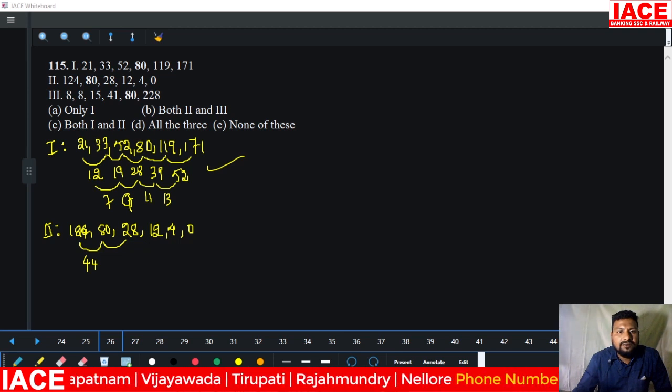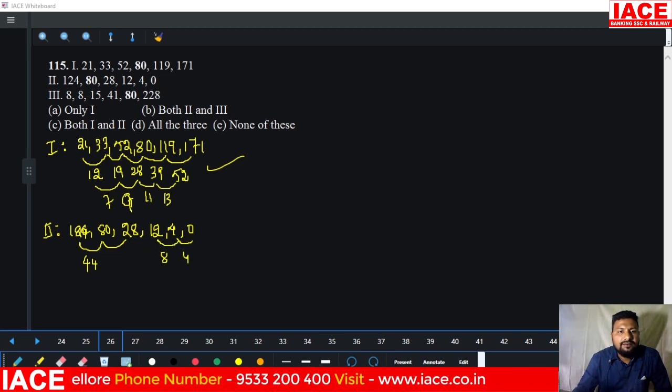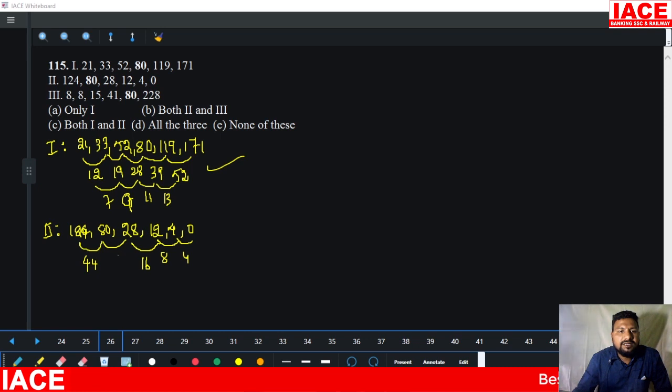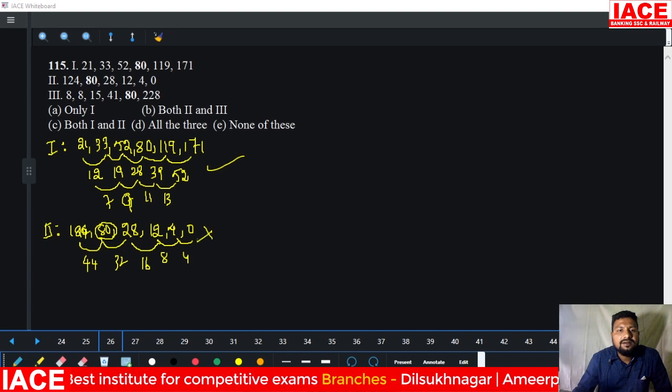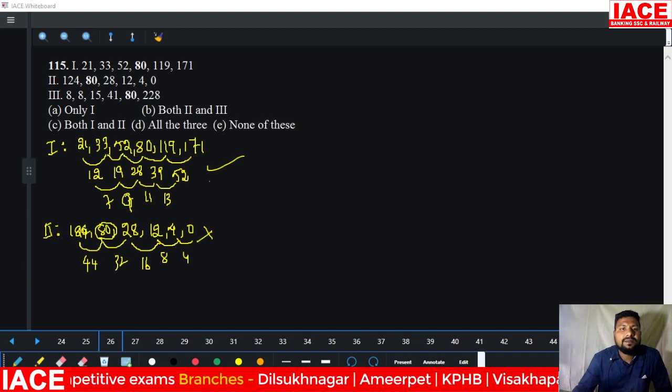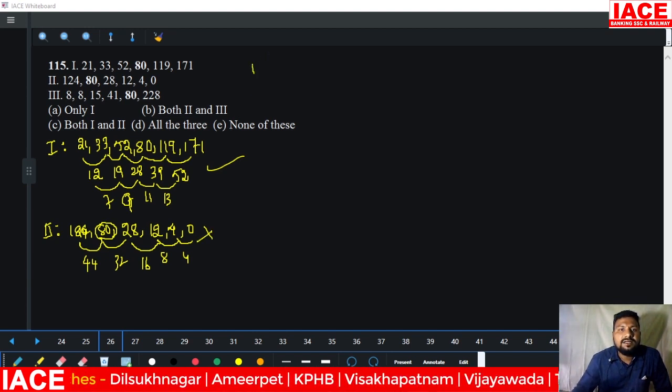Look at 4 becoming 0 means 4, and 4 becoming 12 means 8. 4 double is 8, 8 double is 16. Yes, 16 added, and 16 double is 32. When you add 28 plus 32, it is not 80, it is only 60. 60 plus 64 is 124. That means 80 is not fitting this series. Statement 2 is wrong. Now go for statement 3.